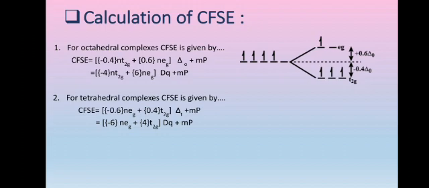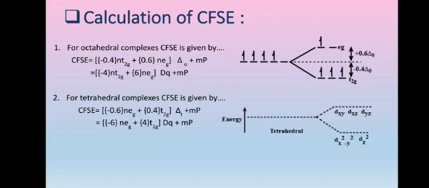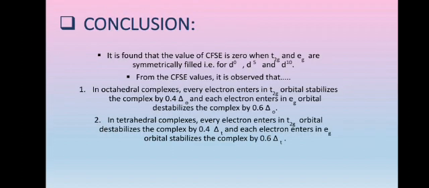Similarly, for tetrahedral complexes, CFSE is given by the formula shown here, that is minus 0.6 Neg plus 0.4 Nt2g into delta T plus Mp, where Nt2g and Neg represent the number of electrons in T2g and Eg orbitals respectively. So from this we can conclude that CFSE is 0 when T2g and Eg are symmetrically filled, that is for d0, d5 and d10 configurations, it is completely calculated values.